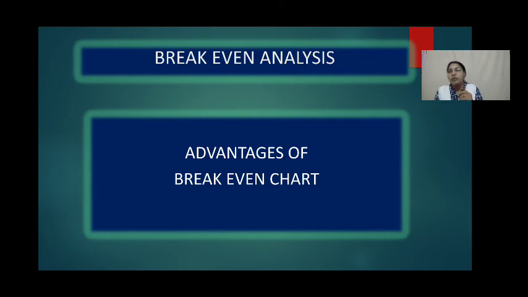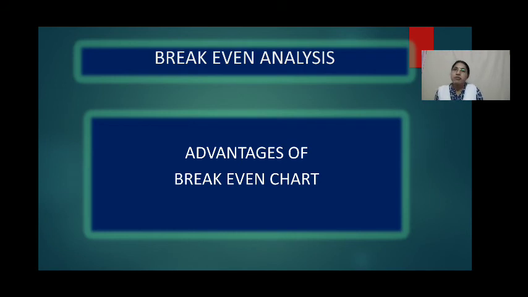One more advantage is that by studying the angle of incidence, the profitability of the firm can be easily ascertained. It demonstrates the effect of a change in price or product mix on profit. It helps in selecting the most profitable product mix.